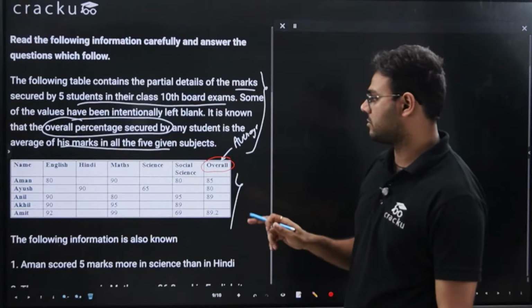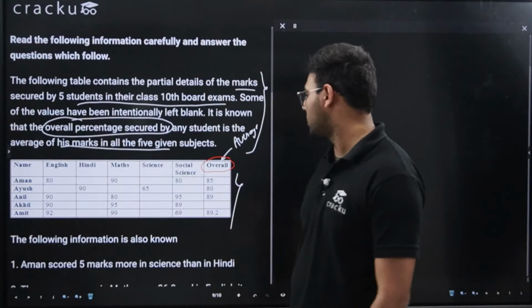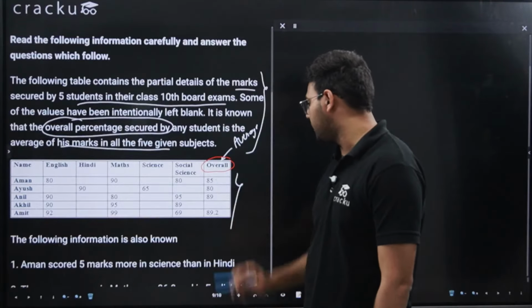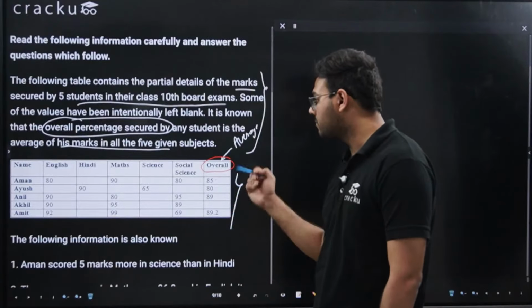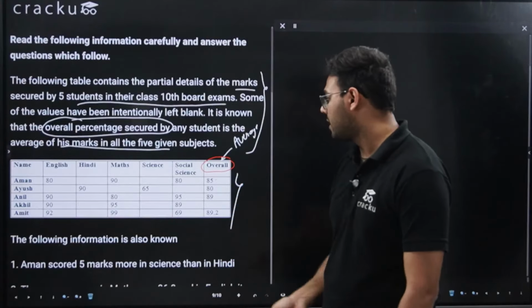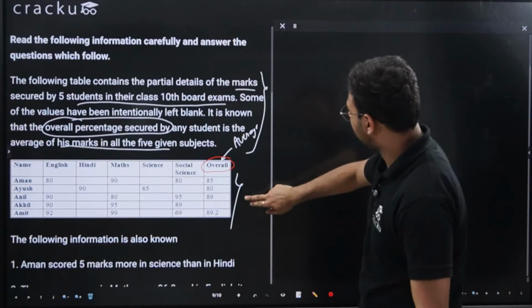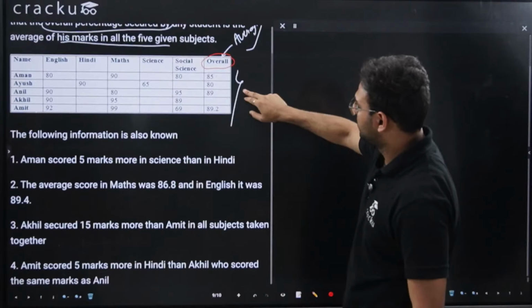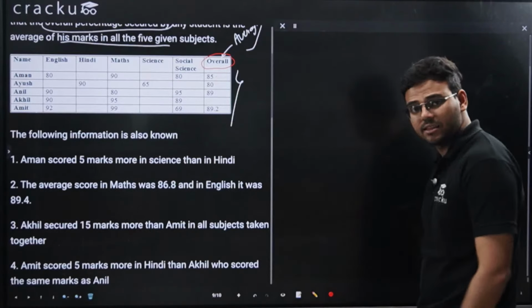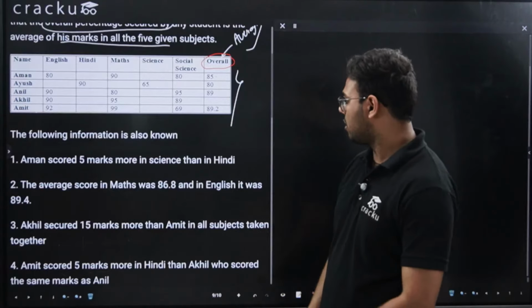So Aman received overall 85 marks, Ayush 80, Anil 89, we don't know about Akhil, and Amit received 89.2 marks. So this is the initial condition. Now this is that first table. Now we'll read the instructions and we'll fill the table accordingly.